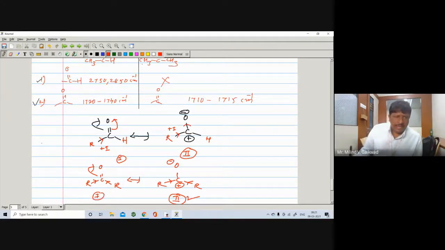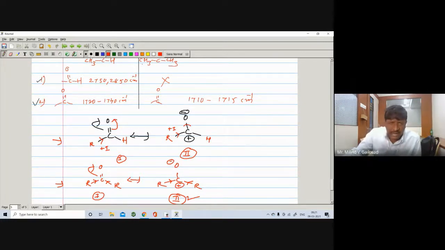So here in aldehyde you are having such type of resonating structure. In the ketone you are having such type of resonating structure. Now in aldehyde you are having the C=O single bond character. Also in ketone you are having the single bond character, but here in the ketone it will remain more in the single bond character as compared to aldehyde.